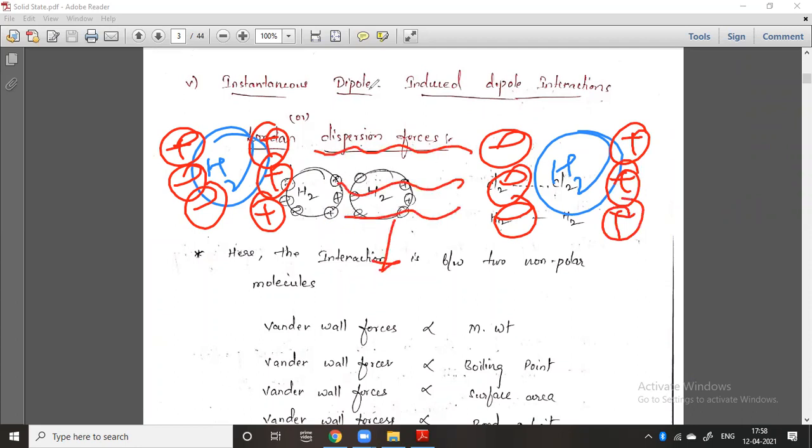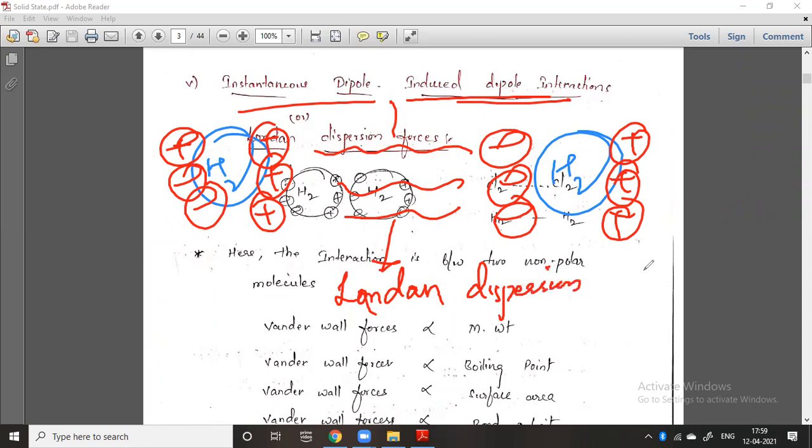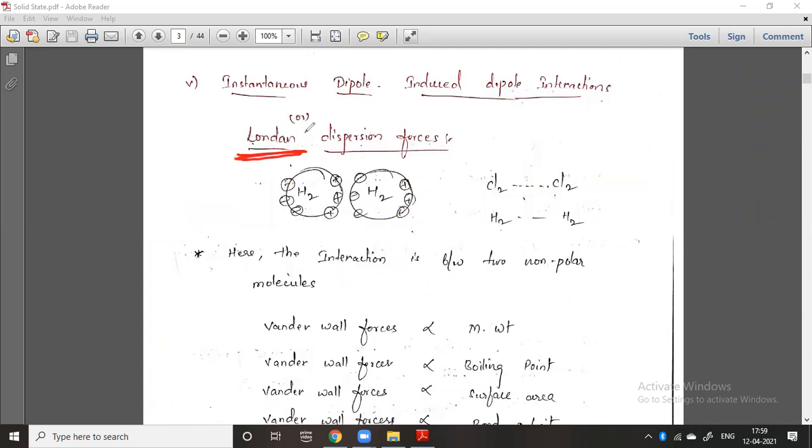This interaction is called instantaneous dipole or induced dipole interaction, and they are also called London dispersion forces. Dispersion forces, very very important here. London was a scientist who gave this, so London dispersion forces are instantaneous dipole or induced dipole interactions. You should remember that. These are the five types of interactions, the intermolecular forces of attraction, that is the van der Waals forces.